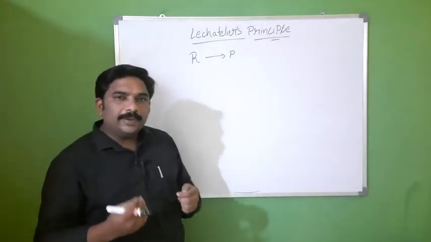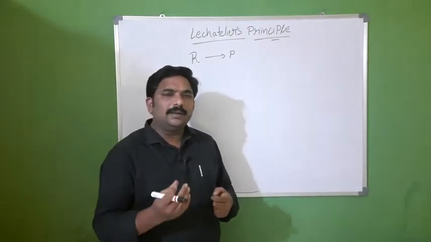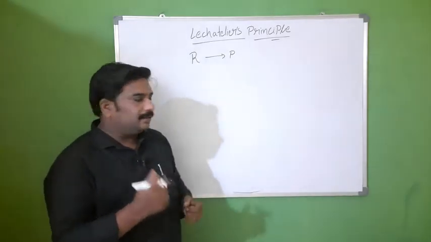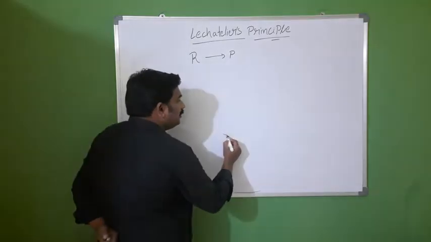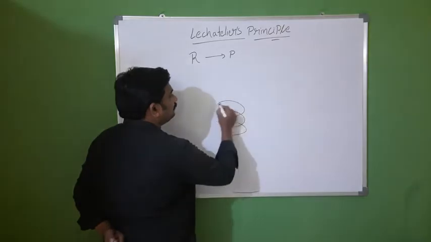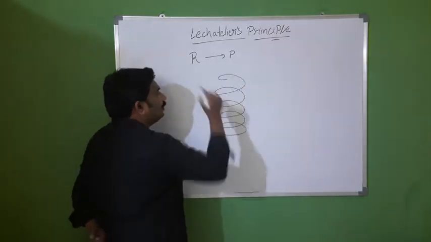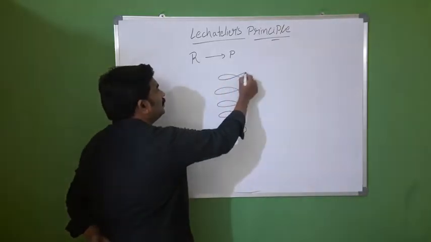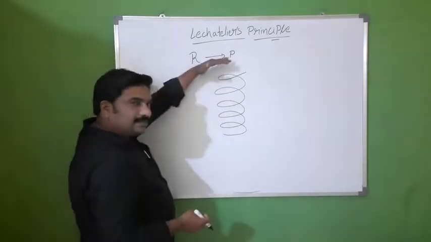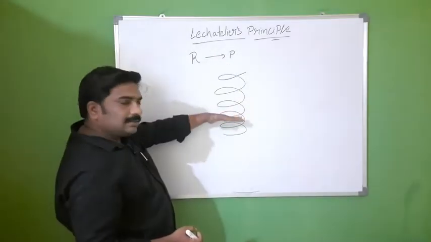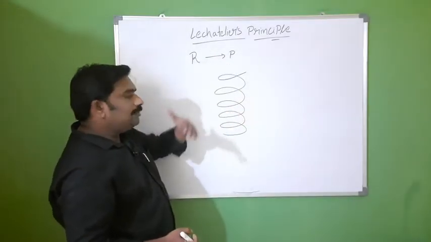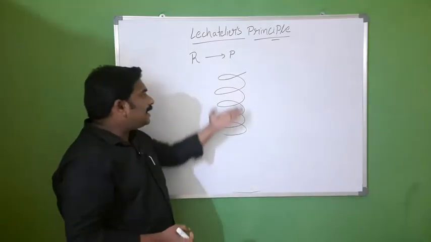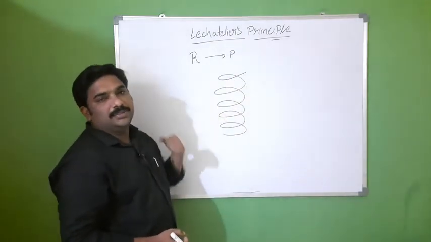So, we can compare this equilibrium with a spring. If you compress the spring and leave it, then the spring comes back to its original equilibrium position.